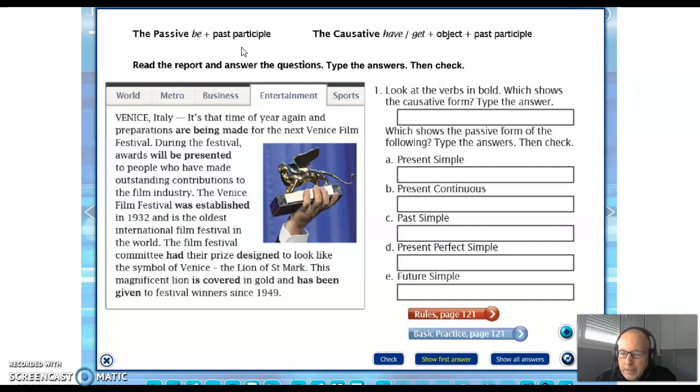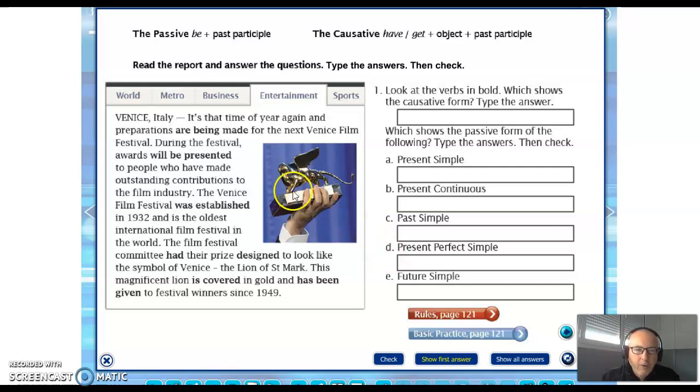The object in the active becomes the subject in the passive, and then we have to make verb changes, los cambios verbales. ¿Cómo son todos los cambios verbales? Con el verbo ser, como en inglés es exactamente igual, más el participio pasado en cada tiempo. Entonces vamos a verlo ahora detalladamente.